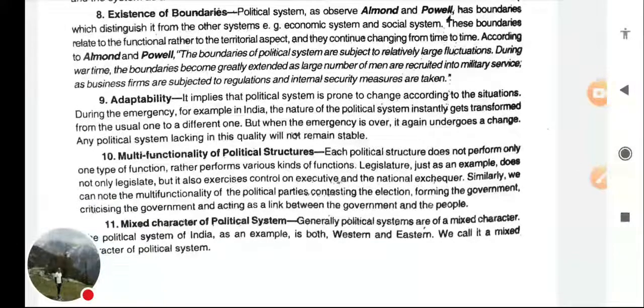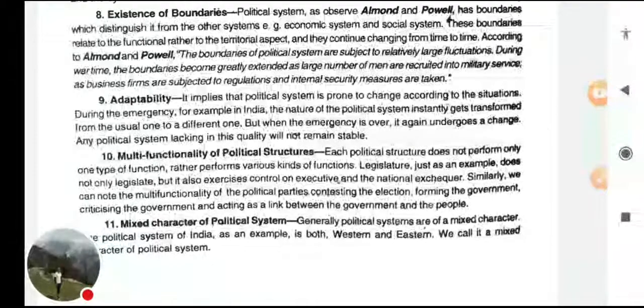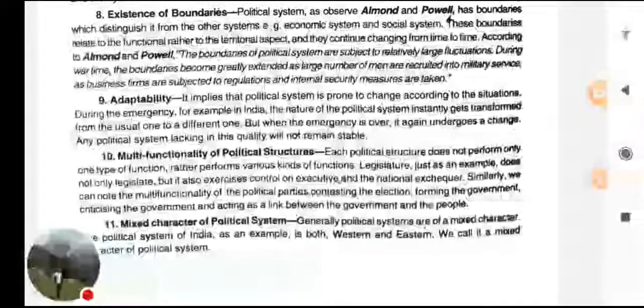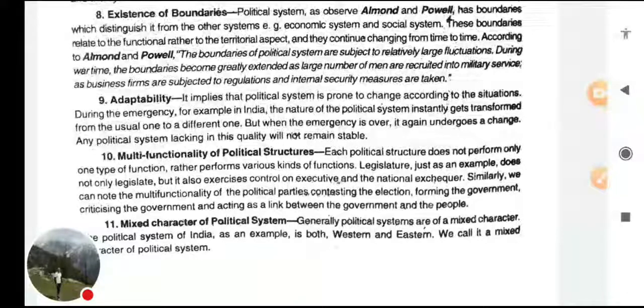Multifunctionality of political structure is another point. Multifunctionality means one structure has to perform many functions. For example, the legislature makes law, and along with that it elects the executive also, and it keeps a check on the executive also. So the legislature has to perform many functions, and the executives at the same time are legislators also and administrators also.